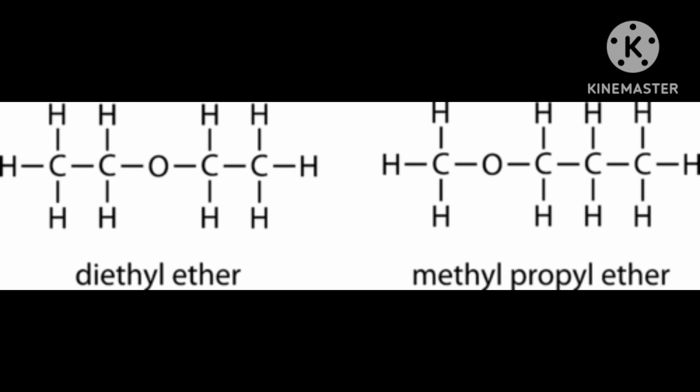And if one side is an ethyl group and the other is a methyl group, then it is unsymmetrical. This is called ethyl methyl ether. Likewise, one side an ethyl group and the other side a phenyl group is again an example of unsymmetrical ethers, ethyl phenyl ether.